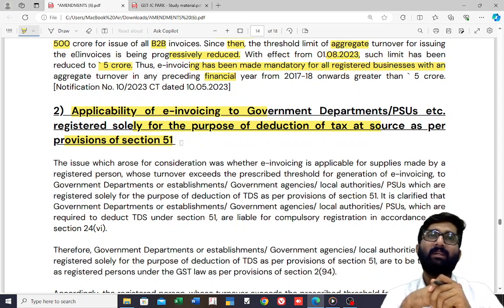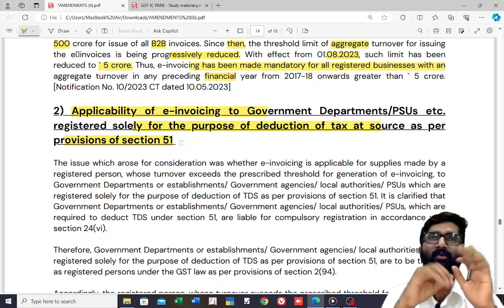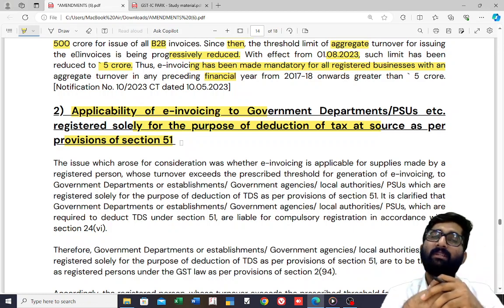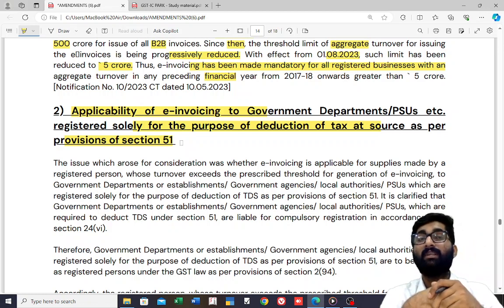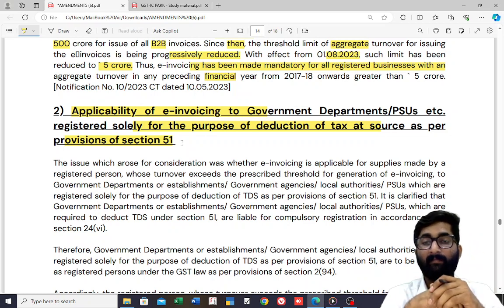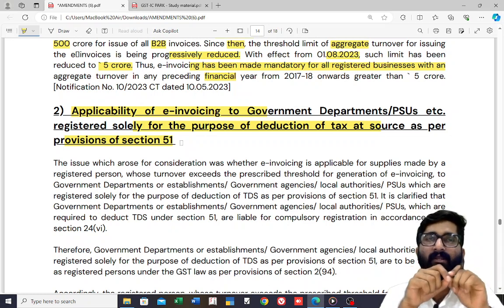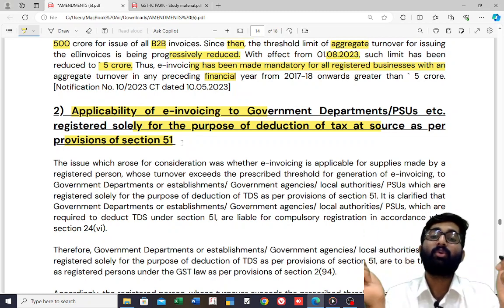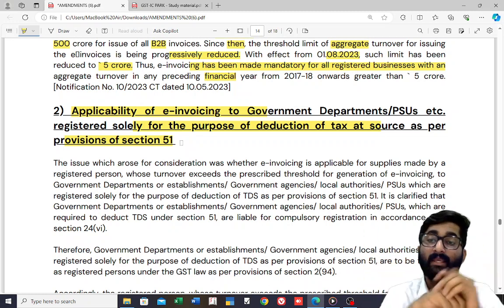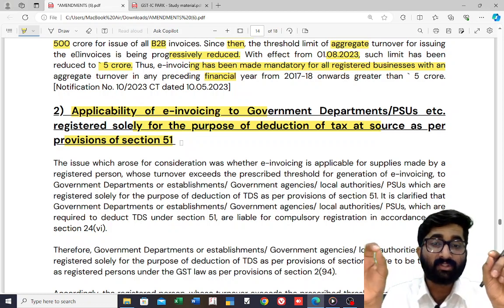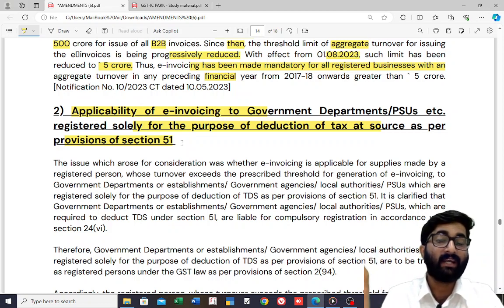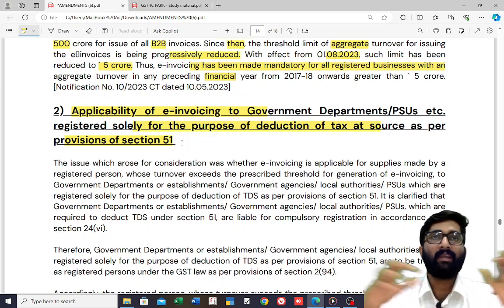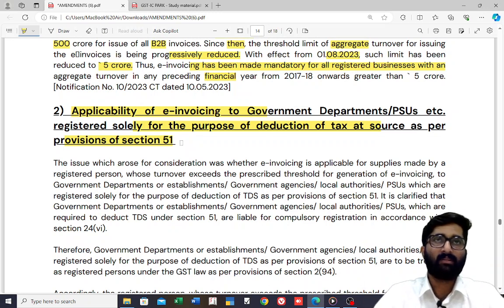Now the question is, my turnover is more than 5 crores and I am supplying to a registered person, so I have to give an e-invoice. Is this e-invoice applicable if I am supplying to a government department and PSU etc., who are registered only for the purpose of deducting tax under section 51? They are not doing any supplies.